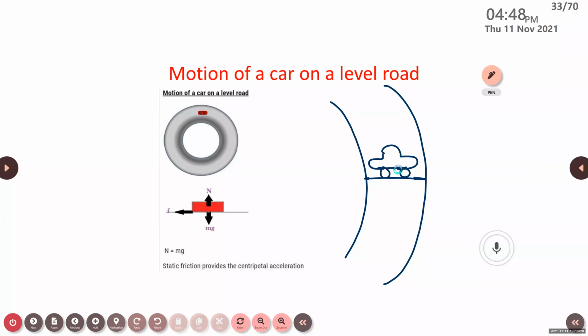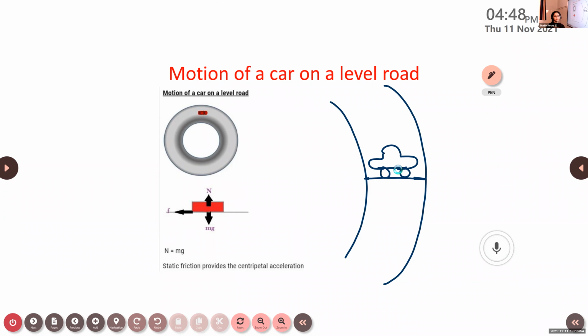Frictional force. Okay, anyway, a frictional force will be there. Centripetal force. Okay, centripetal force will be there. Frictional force, centripetal force, only these two forces.